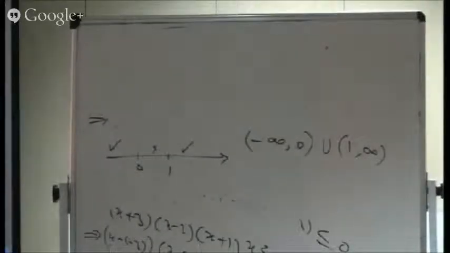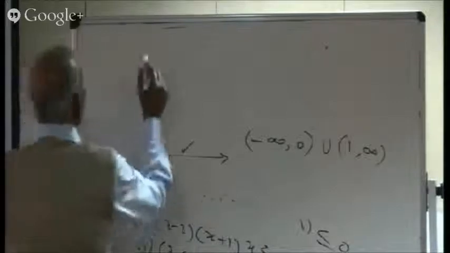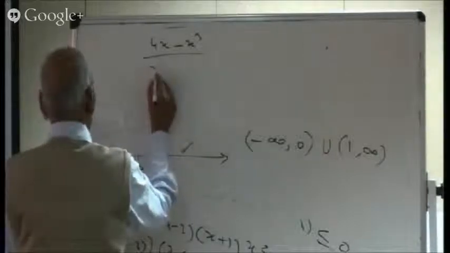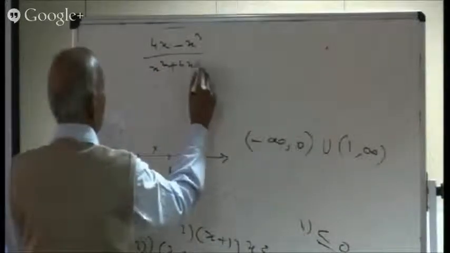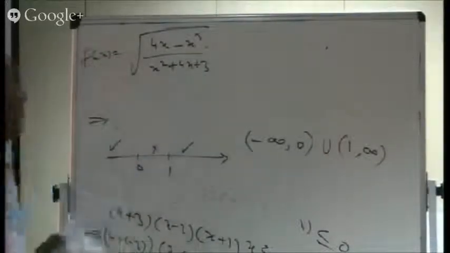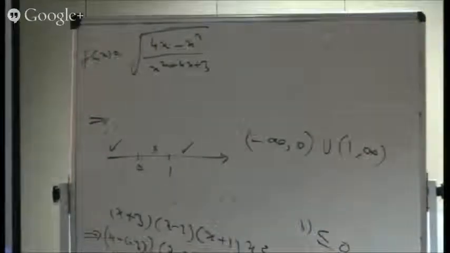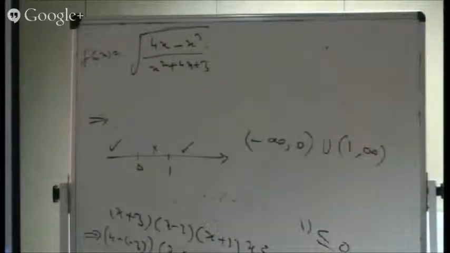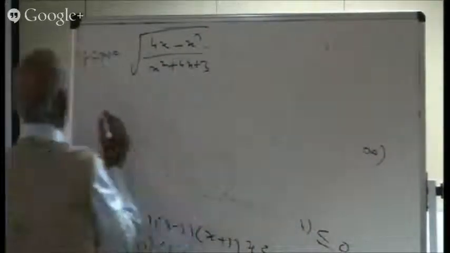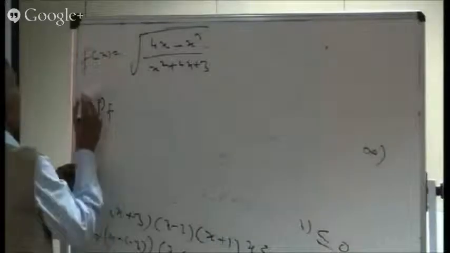And one question I am writing, which was once asked in IIT papers a few years back: the square root of 4x minus x cubed divided by x squared plus 4x plus 3. That was the function. The question was to find the domain of the function. Now it appears a difficult question, but if we think about it in a proper manner, it may not be so.